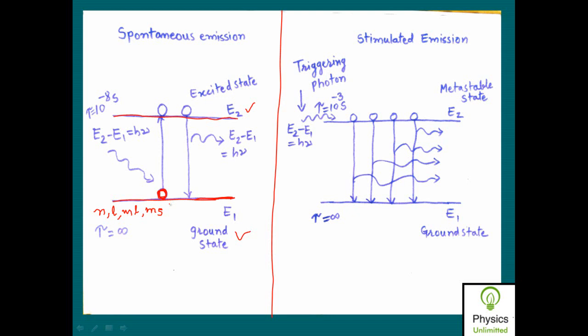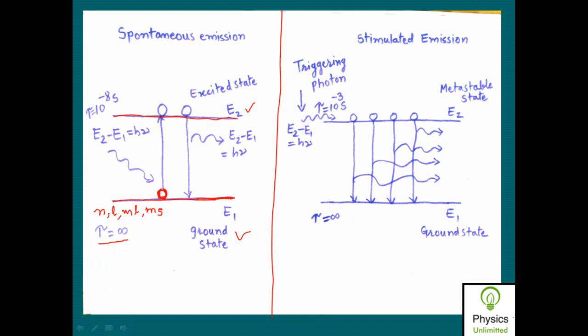Infinite amount of time, because that is the natural tendency of the atom to remain in the ground energy state. So this atom, unless and until it is disturbed, remains in this ground energy state for an infinite amount of time. So the lifetime of an atom in the ground energy state is infinity.